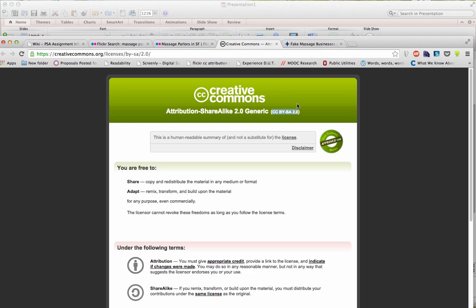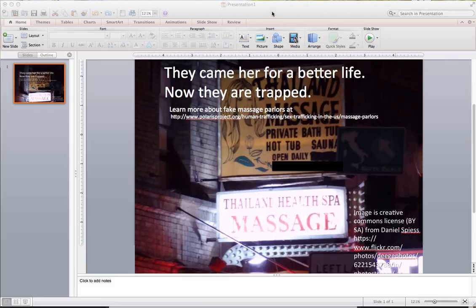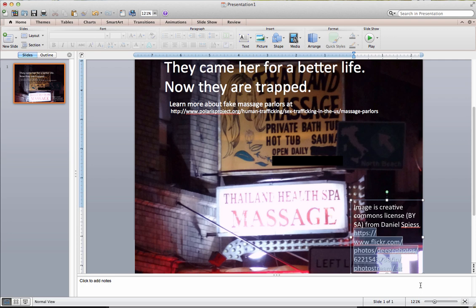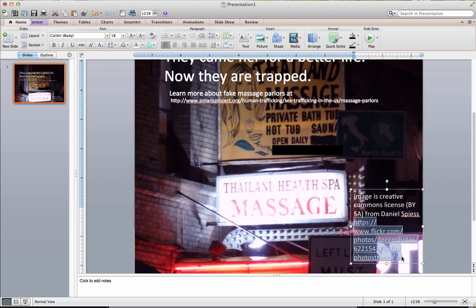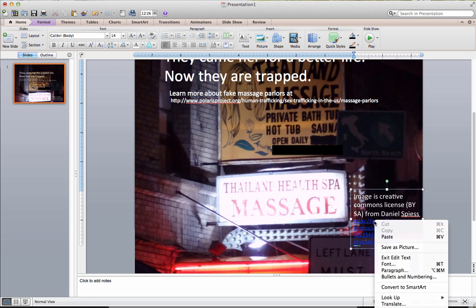So it's right there at the top. And then from the original source, and then I put their Flickr address. I'm going to make the Flickr address a little bit smaller so it fits on just a couple of lines.